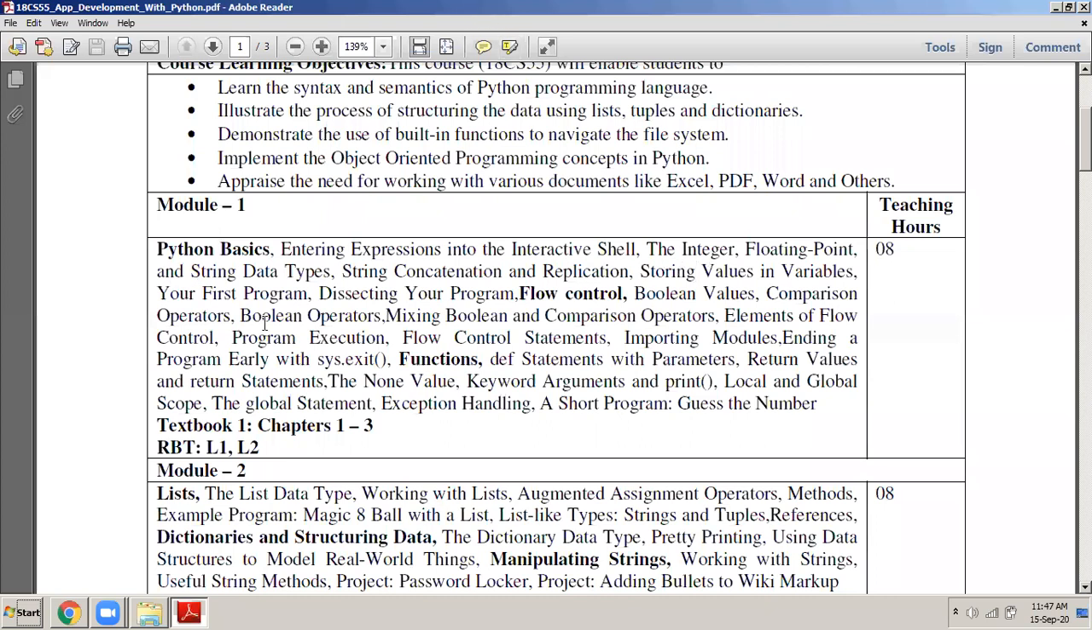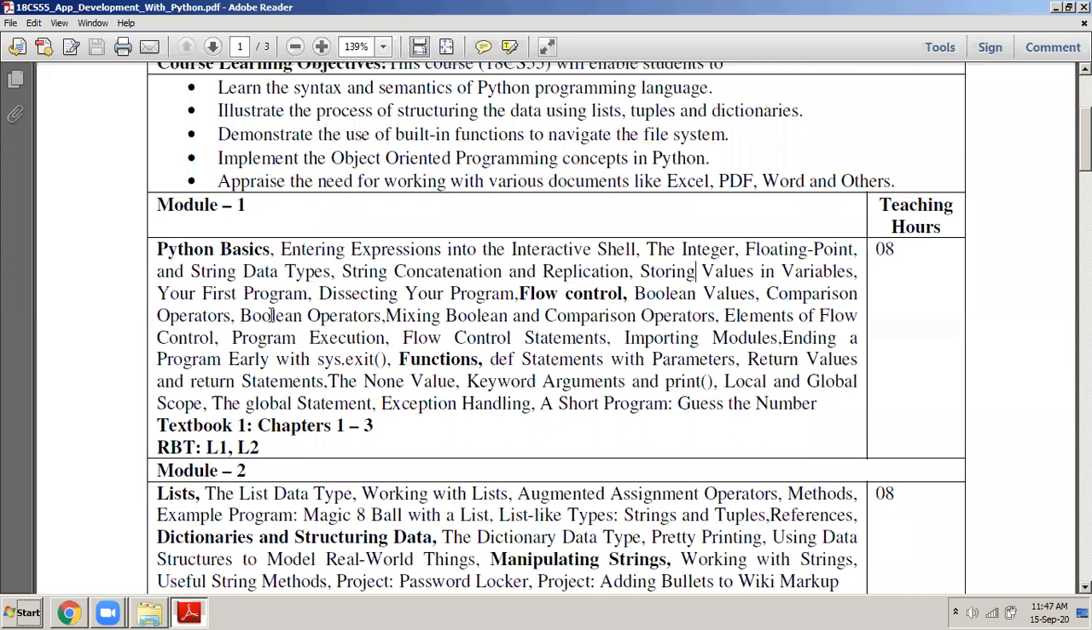Next comes string data types. What is a string data type? A string data type is something which is always written between double quotes or single quotes. A string can be very big, no problem. I can store hello world in a string. Anything that is enclosed between double quotes or single quotes is called string data.